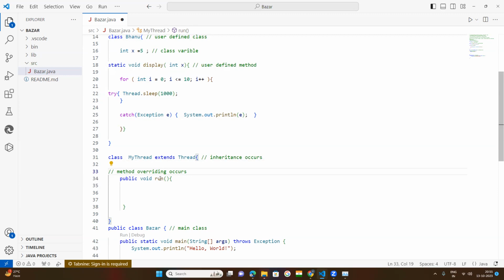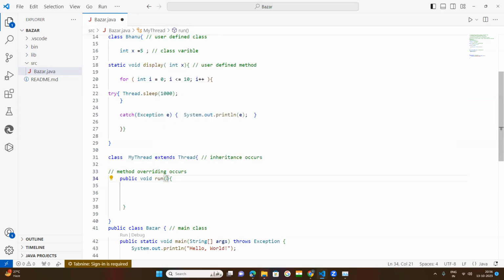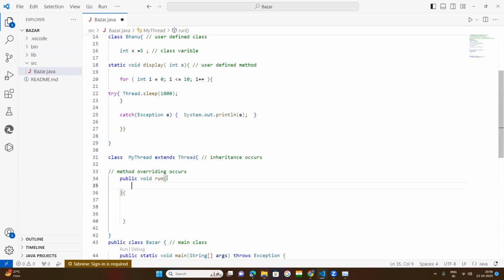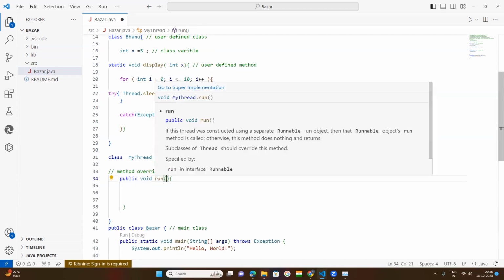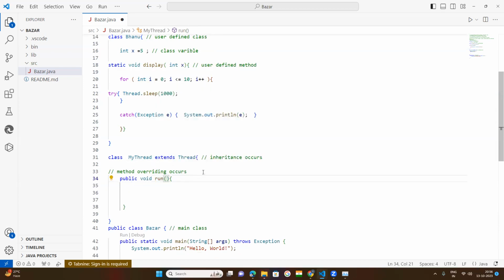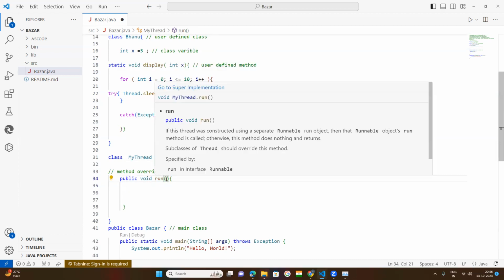Method signature means the method name and any parameters. The Thread class has a method named run, written here as it is.